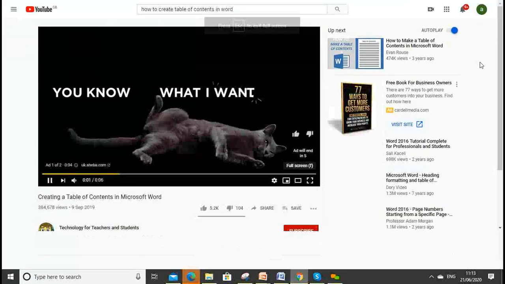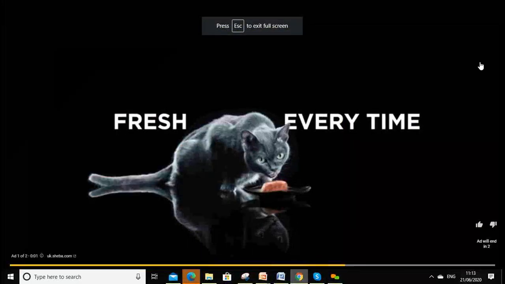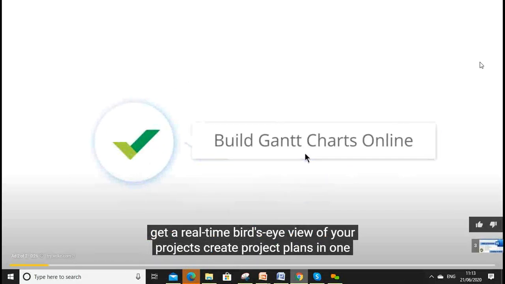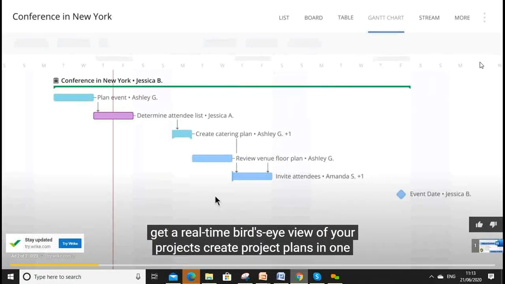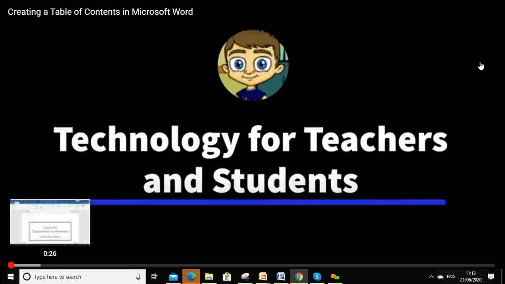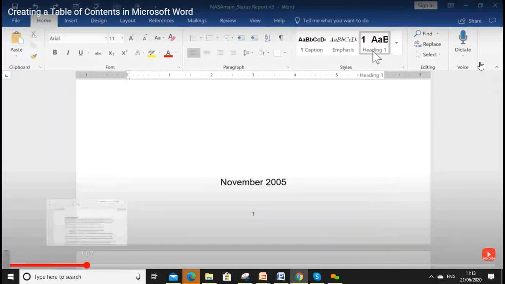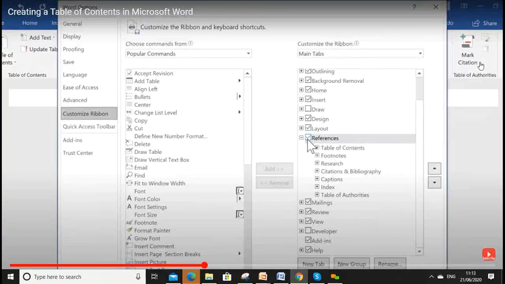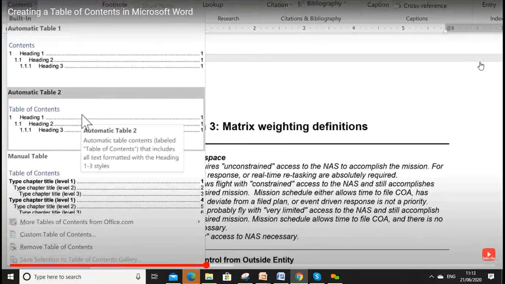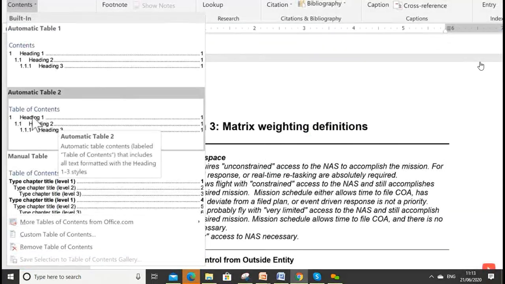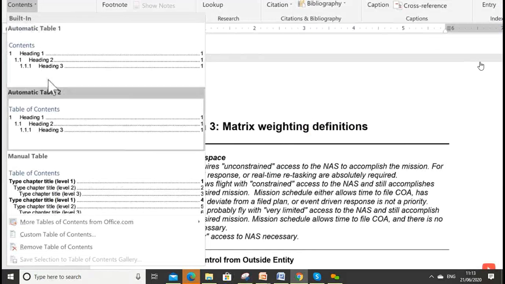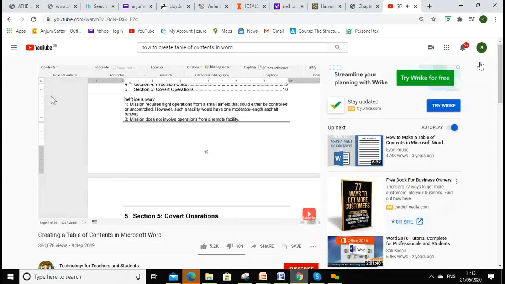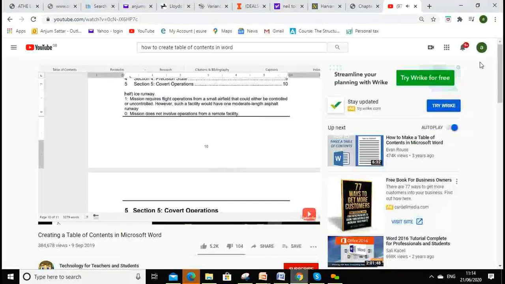Just watch this, and thus quickly you can create your table of contents. So quickly you can watch and you can do it, and you will see there how exactly the way I explain to you. And the same way you can do the reference as well. You can search how to create or use Harvard reference by using MS Word. That will also help you to create the reference list.